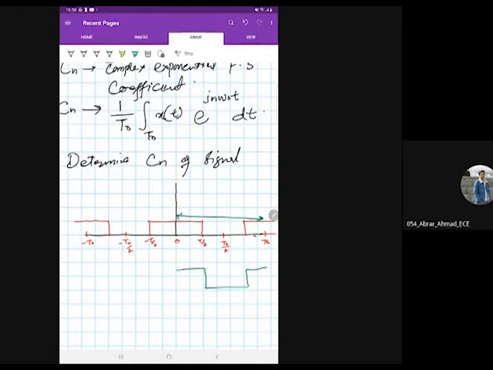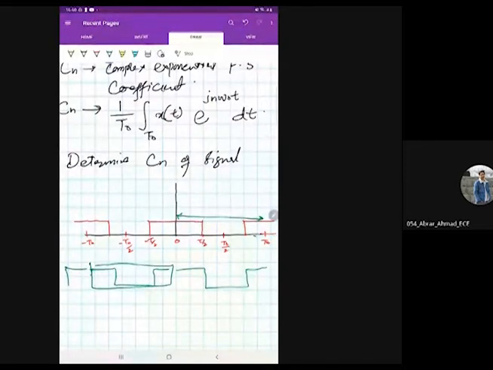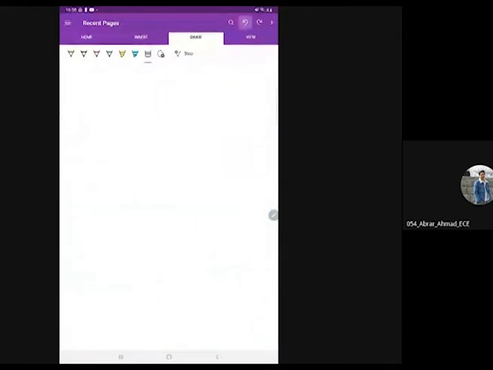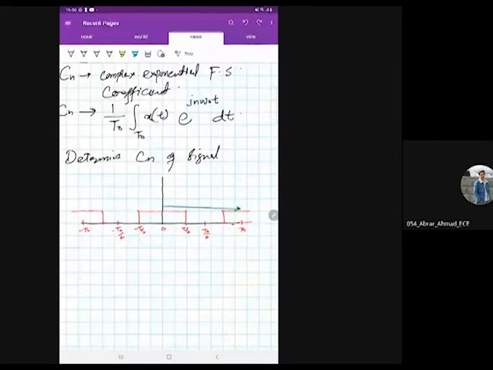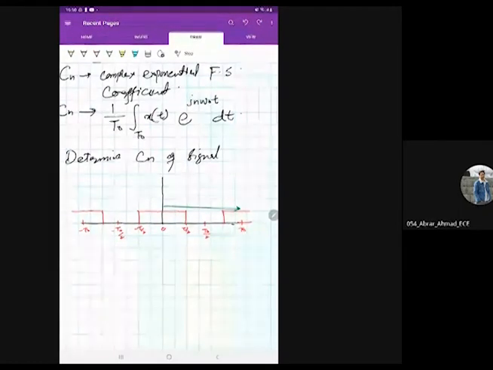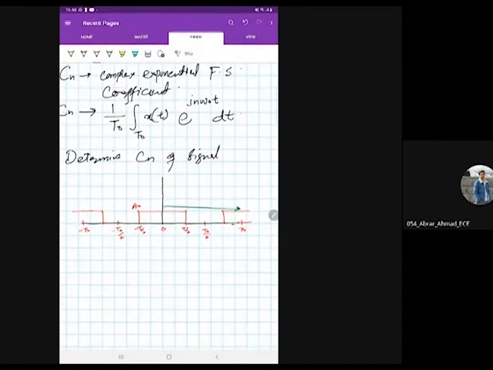If you see, the signal is like this. It makes one cycle, and after this there is another half, and after this another half. So it makes one cycle. Now for Cn in this problem, it is also mentioned that the amplitude of this signal is A naught, and this is x of t.